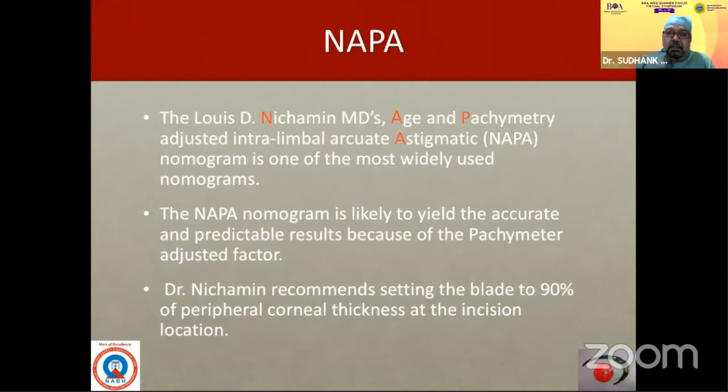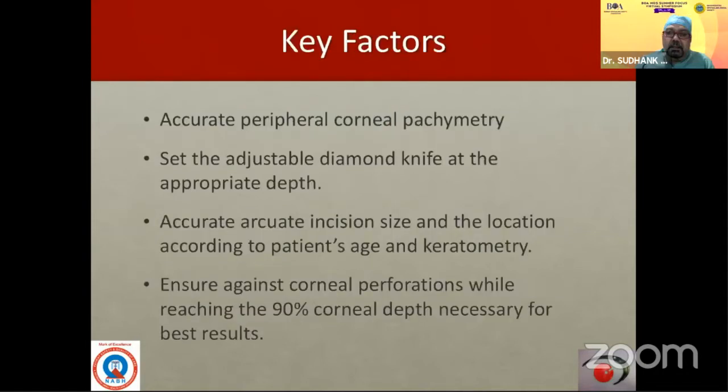90% of the depth of the cornea is used to make these incisions. The important factors are accurate peripheral corneal pachymetry, and size and location according to age and keratometry, and to ensure against corneal perforation, though the 90% depth is necessary. But if you press more, or a little bit of movement of the hand, it can go up to 100%, so you have to be very, very careful.